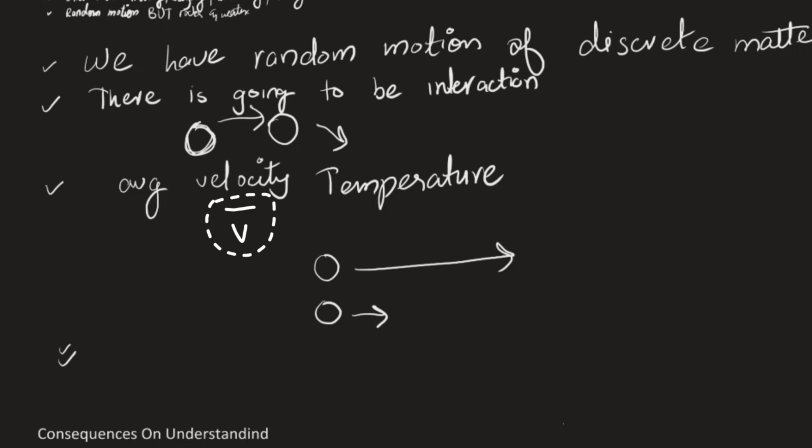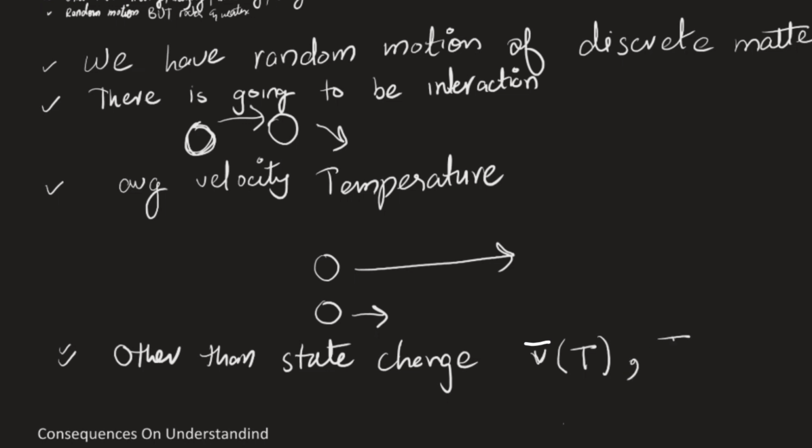Other than freezing, that is solidifying, melting, boiling, or condensing, and I did not use the word condensing before, it was just the process of the steam converting back into the water. So we're going to write this as a supplementary claim that other than the state change, velocity will be dependent on temperature. This is how we write it. Or basically, the temperature is going to be dependent on velocity. This parenthesis, with the temperature inside, or this parenthesis, with the velocity inside, is basically just saying that.